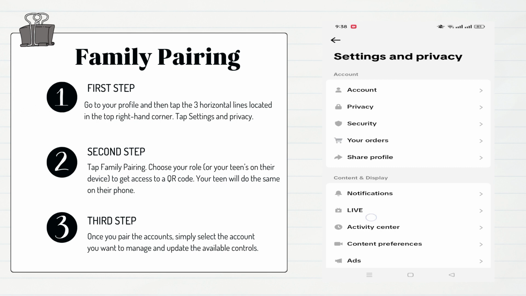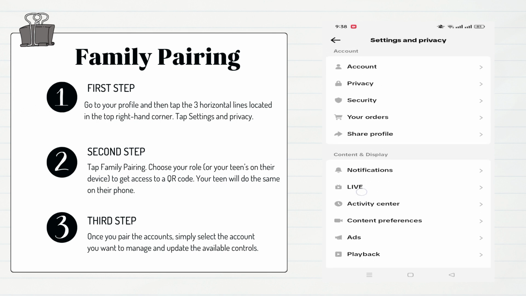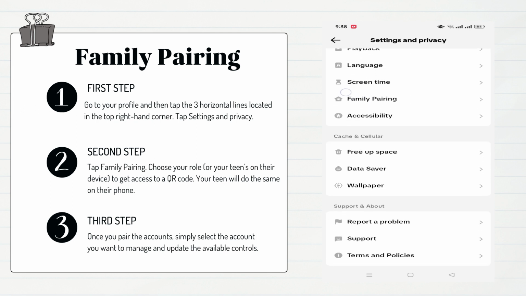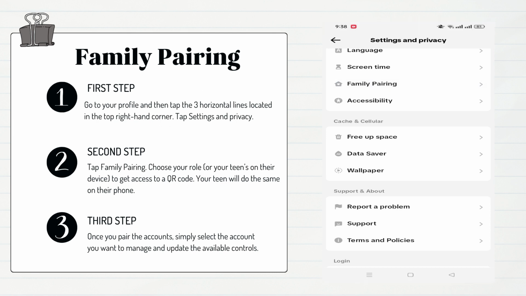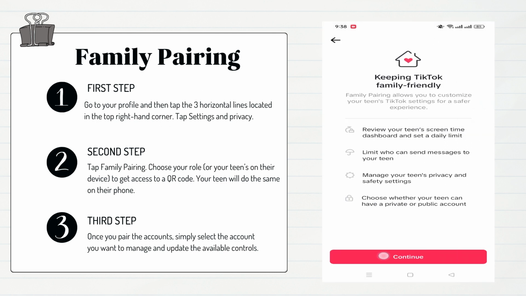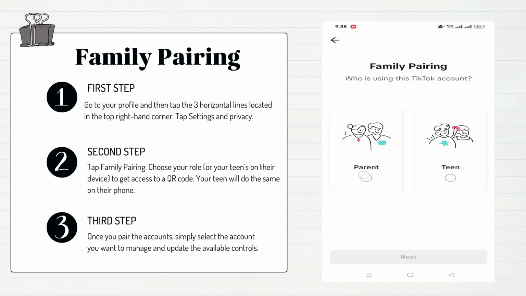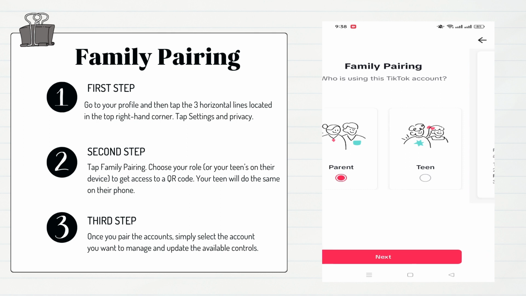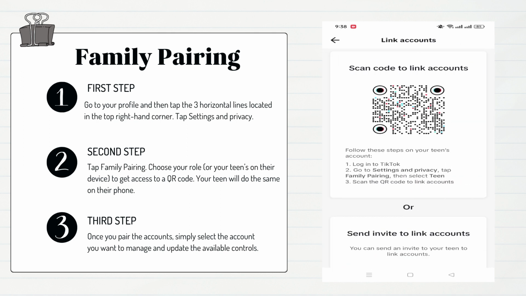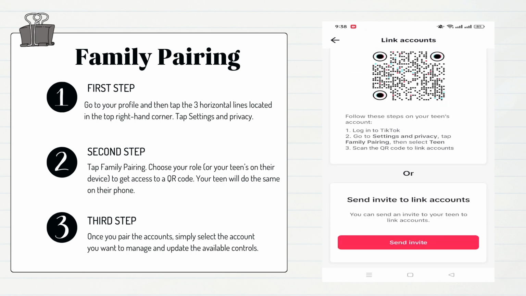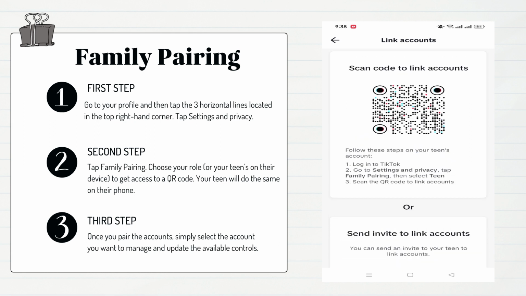Step 2. Tap Family Pairing. Choose your role, or your teen's, on their device, to get access to a QR code. Your teen will do the same on their phone. Step 3. Once you pair the accounts, simply select the account you want to manage and update the available controls.